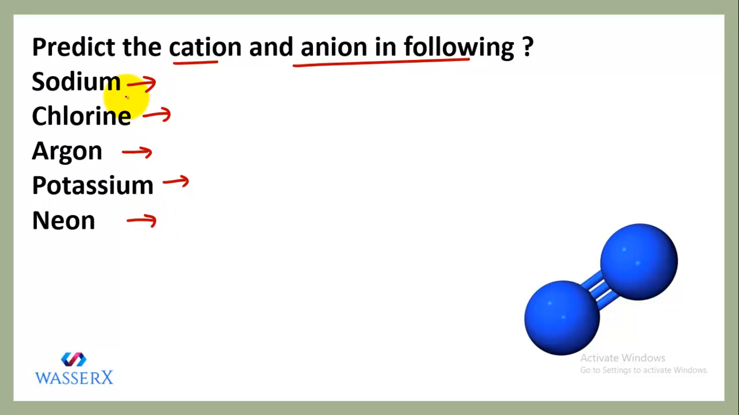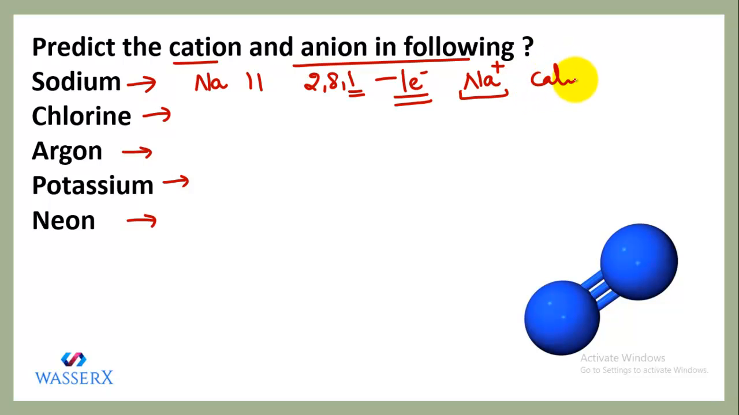So we have sodium. We know that the symbol of sodium is Na, its atomic number is 11, and its electronic configuration is 2, 8, 1. So in order to attain stability, it will lose this one electron. After losing it, it will acquire a positive charge, only one positive charge, because it has lost only one electron. So Na has a tendency to lose an electron. That means it has a tendency to form a cation, because an atom with a positive charge is called a cation.